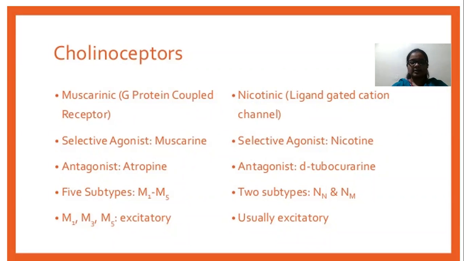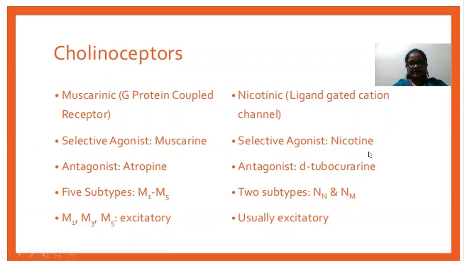Functionally, M1, M3 and M5 are excitatory receptors, and their mechanism of action is also similar. M2 and M4 are inhibitory-like receptors. Nicotinic receptors are of two types, the neuronal type and the muscle type of nicotinic receptors, and these are usually excitatory receptors. Nicotinic receptors are excitatory receptors.